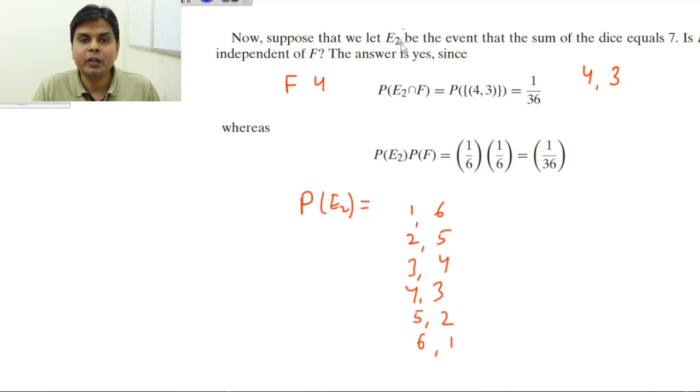Why? Because E2, the event that the sum of the dice equals 7, this probability does not depend on the outcome of the first die, because even if 1 is coming, the probability of E2 happening is 1 by 6. If 2 is occurring in the first die, then also the probability is 1 by 6, because for 2 you have to obtain 5, for 3 you have to obtain 4, for 4 in the first die you have to obtain 3, so the probability of obtaining 3 is also 1 by 6. So the probability of all these events is 1 by 6 irrespective of what is coming in the first die. So this event E2 is independent of F.